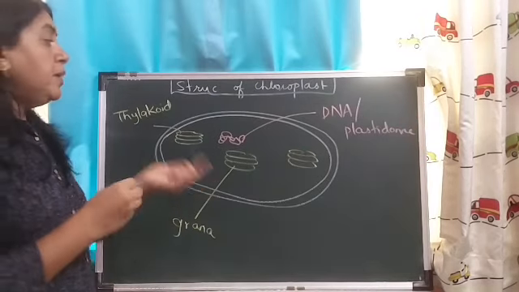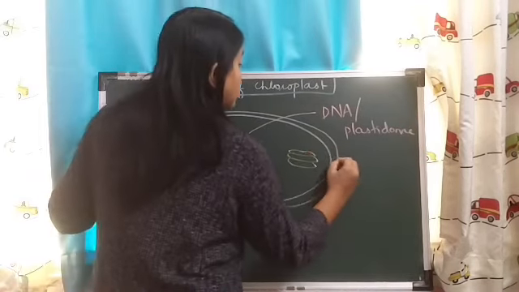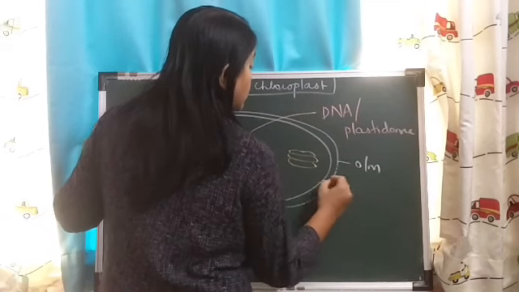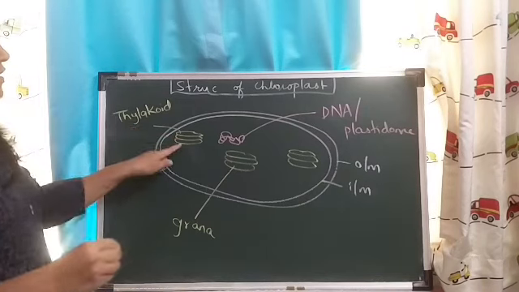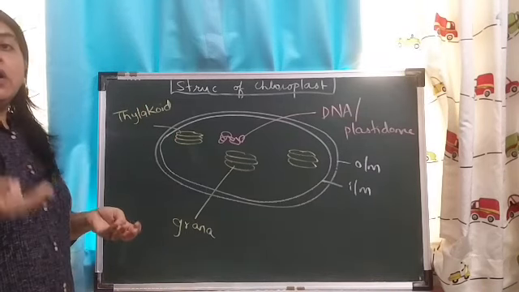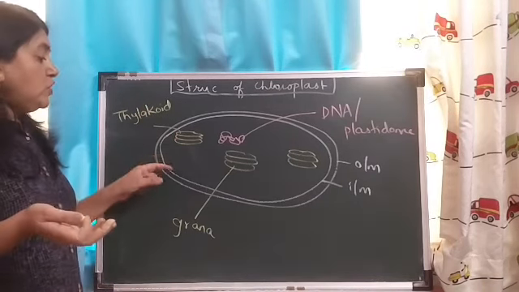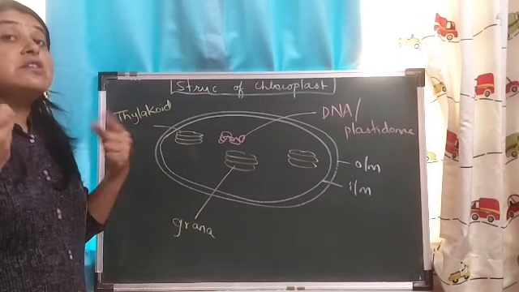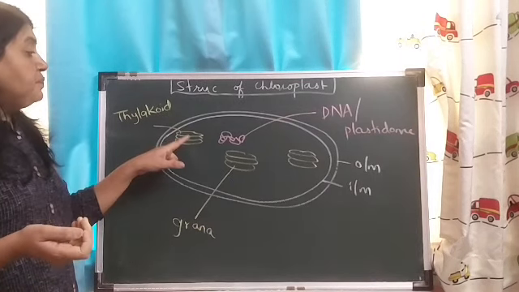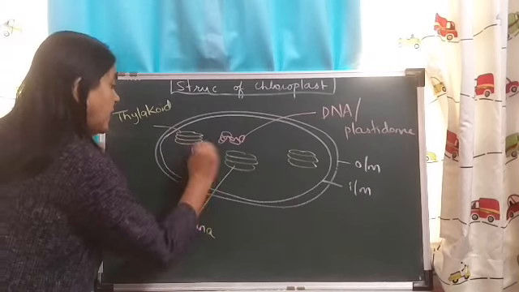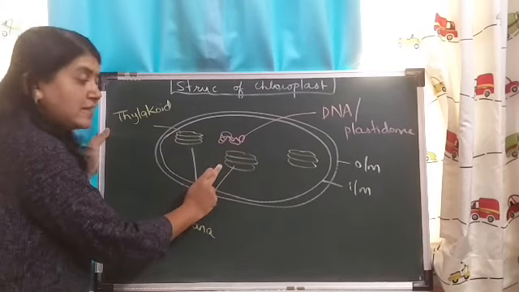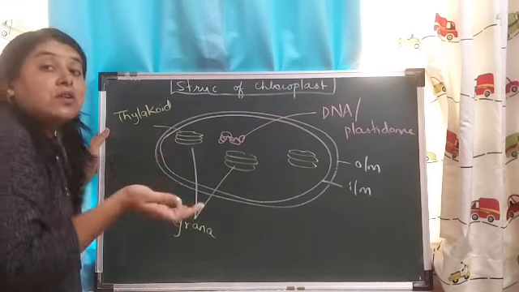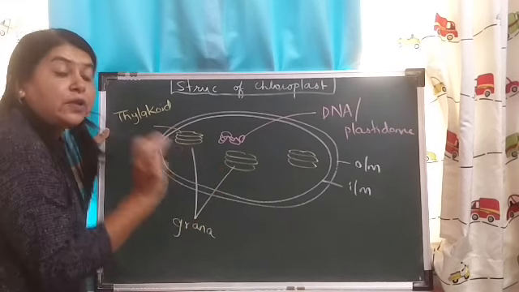Okay, let us label the two membranes. This is the outer membrane. This is the inner membrane of chloroplast. These are stacks of coin-like structures which are called grana. Singular is granum, and that means all these are grana. One single structure we call a granum. One disc of the granum is called a thylakoid.